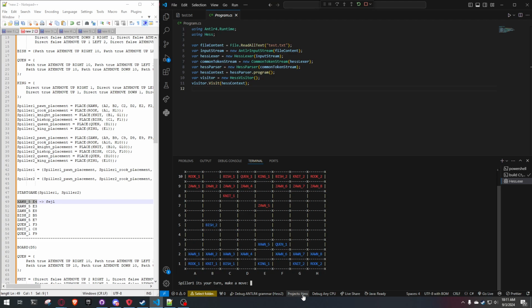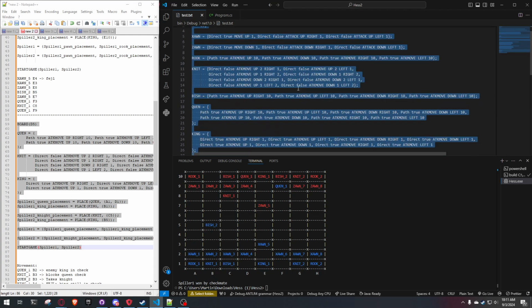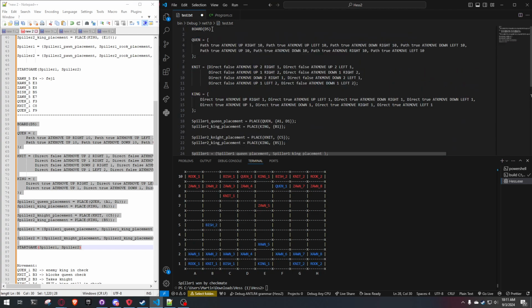As you can see, it keeps swapping turns here, and once I make the next move, it should be a checkmate. And we did win by checkmate. The program then terminates, and here's a completely different board and setup. So here we only have d5, so that would be a 4x5 board. We only have three pieces, the queen, the knight, and the king.